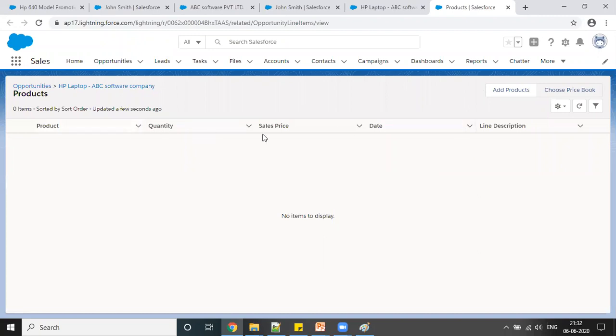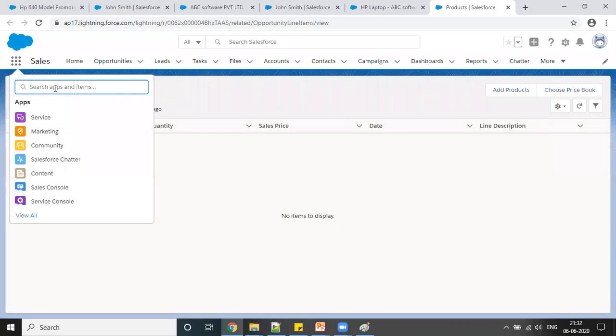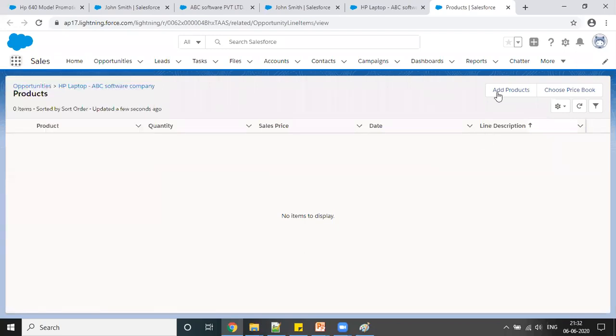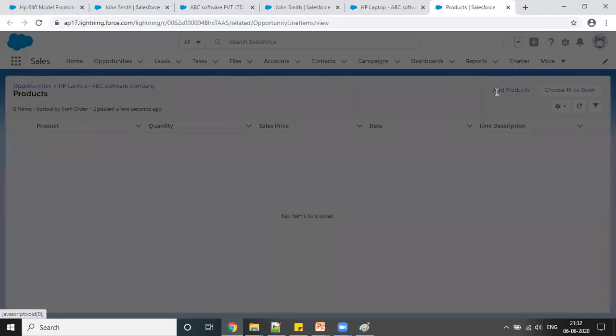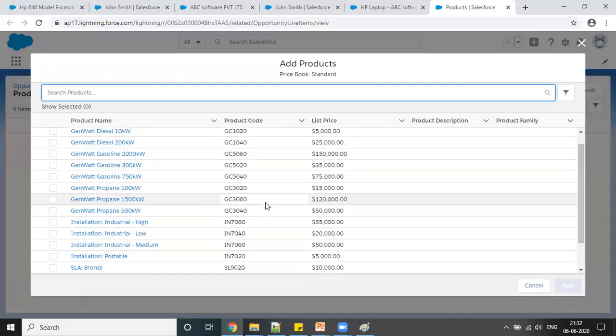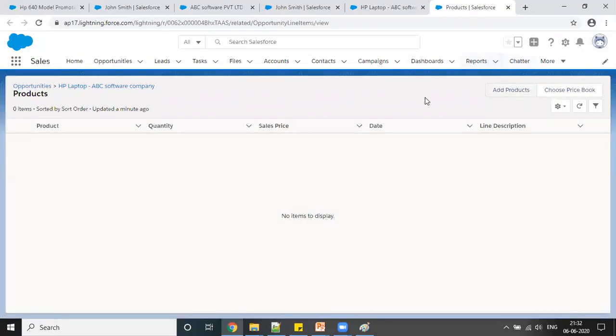If it is not added here, you can go to the app launcher and click on the price book.